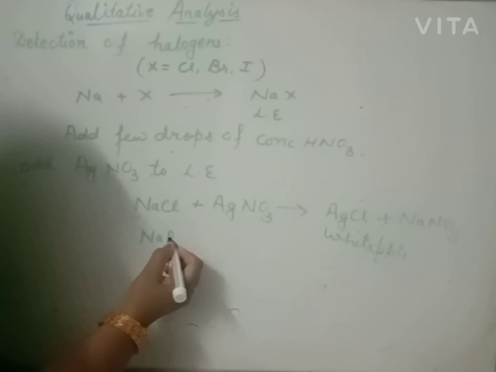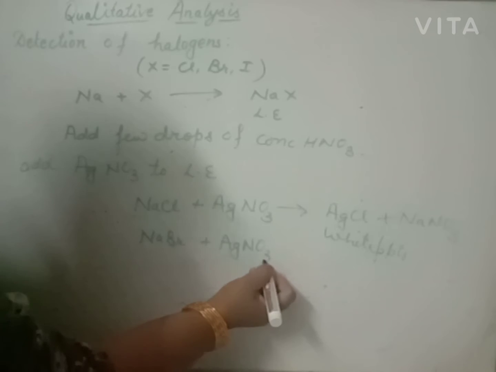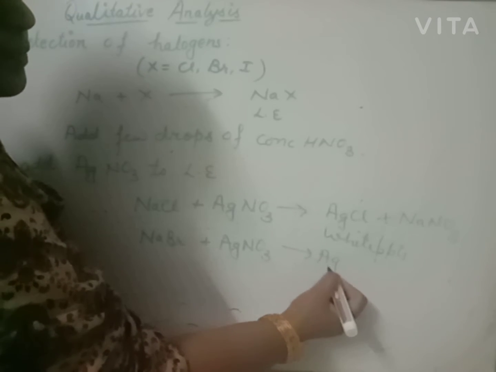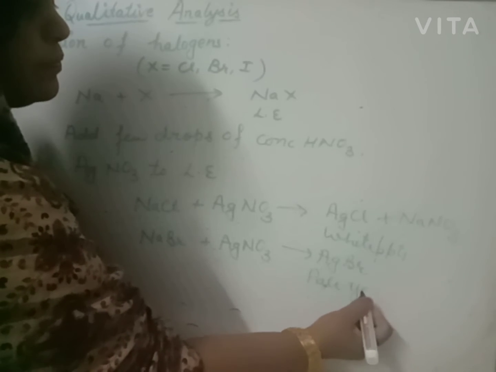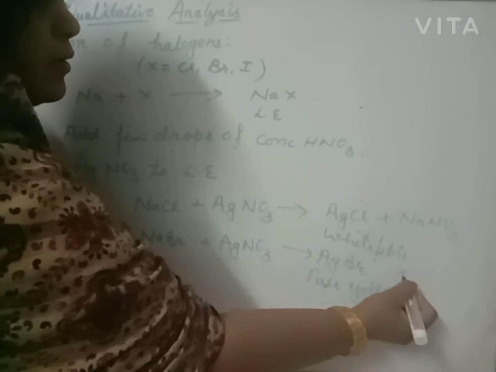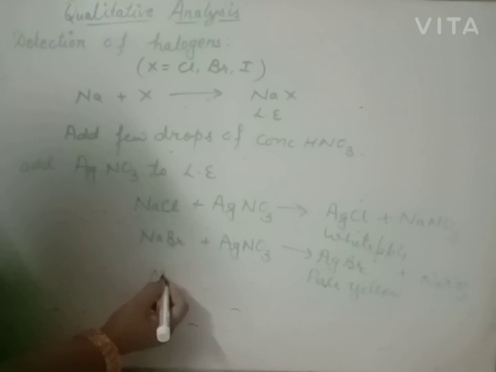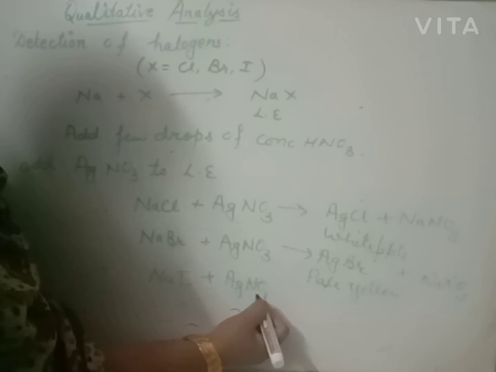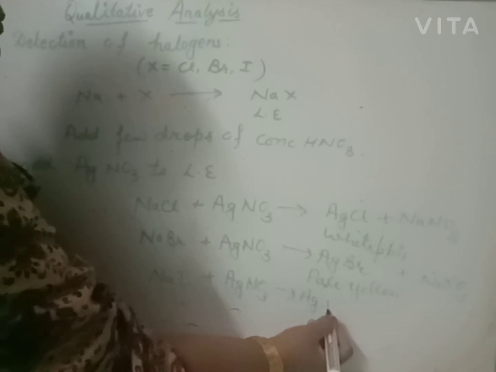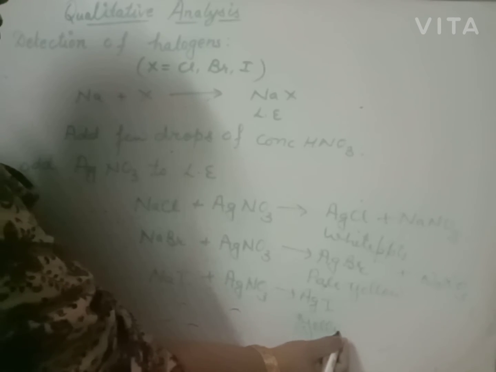If bromine is there, we will get pale yellow precipitate of silver bromide. What is the color? Beta, pale yellow, light yellow. And if iodide ion is present, it will give a yellow precipitate, dark yellow precipitate of silver iodide. Yellow precipitate. Clear?